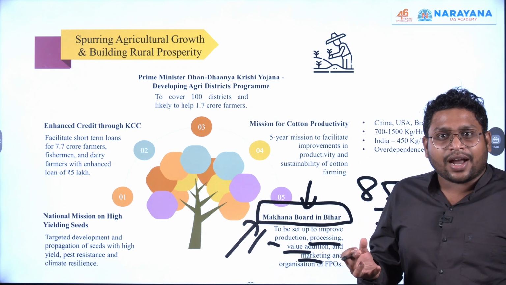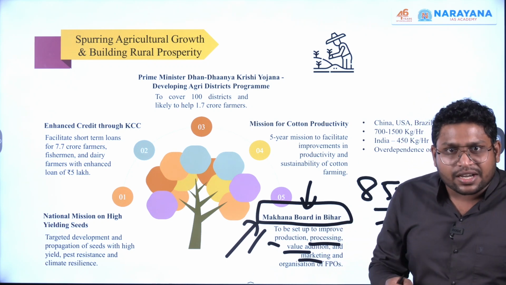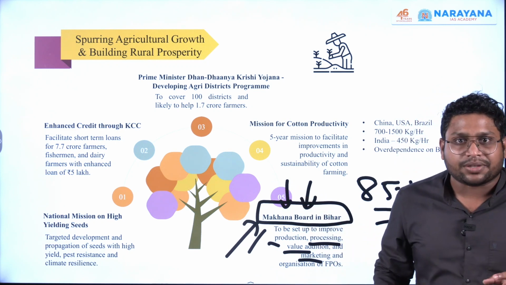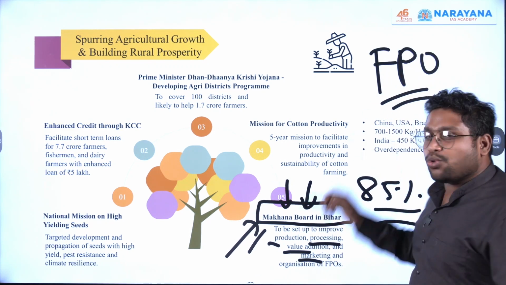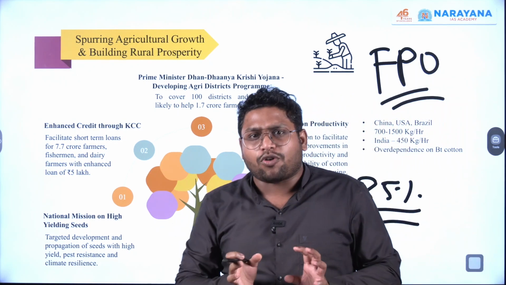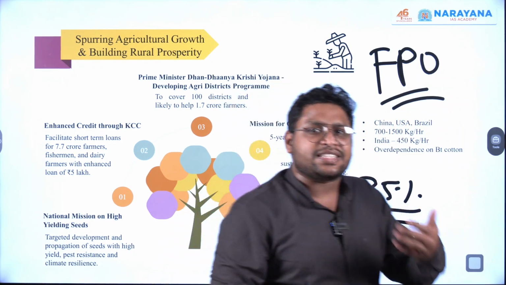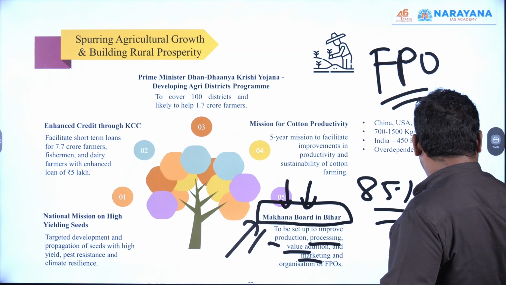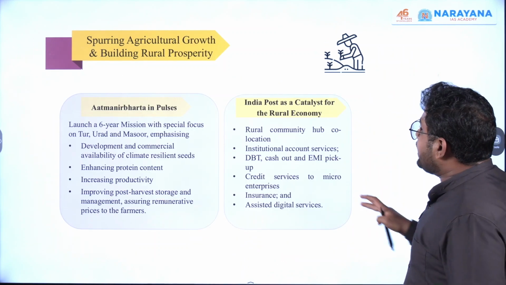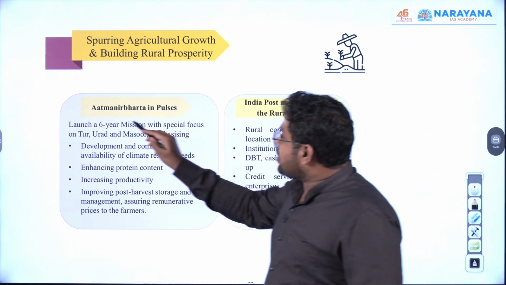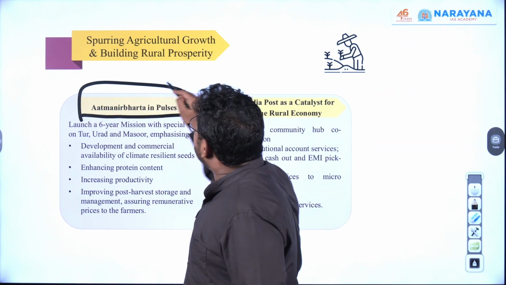etc. And all those farmers who are working in this Makhana production, the government will make groups of them and convert them into FPOs. So FPOs, farmer producer organizations, will be formed. So this is the core idea. Okay. Now moving ahead, there is specific focus on pulses.